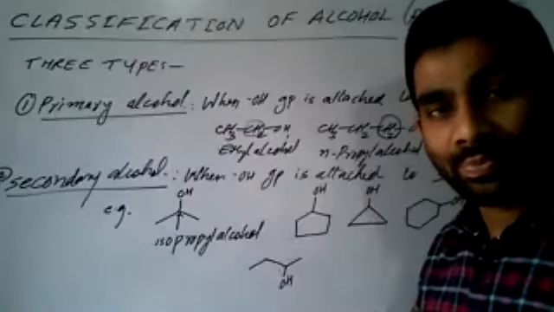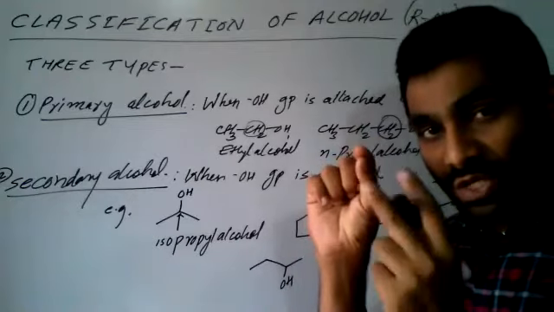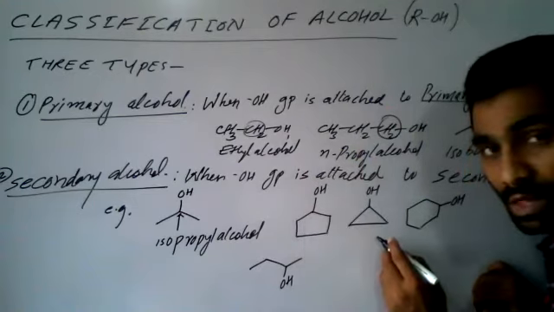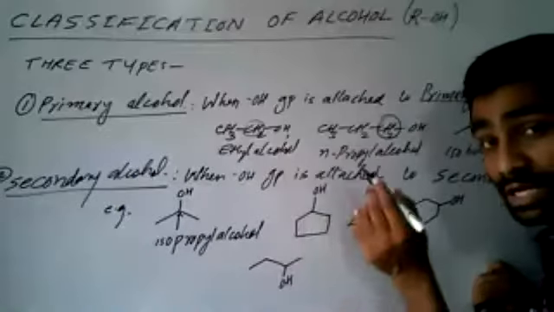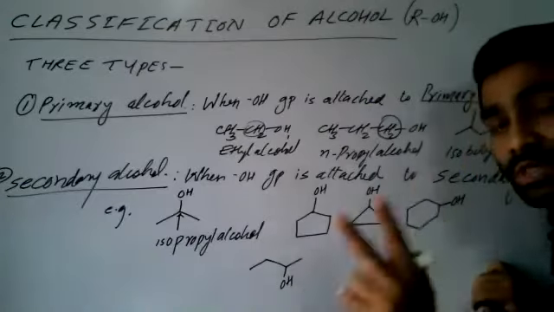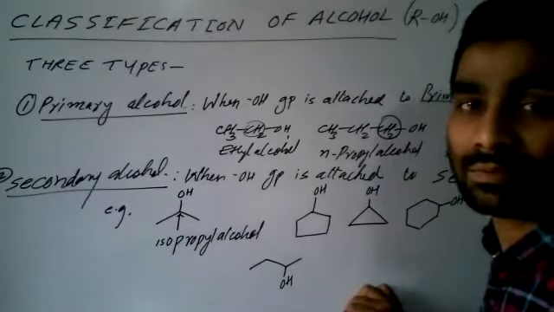How to find the secondary carbon? Just check the carbon at which OH is present, and ensure how many carbons that carbon is attached to. This is attached to this carbon 1 and this carbon 2. When the carbon is attached to two carbons, it is a secondary carbon, right?